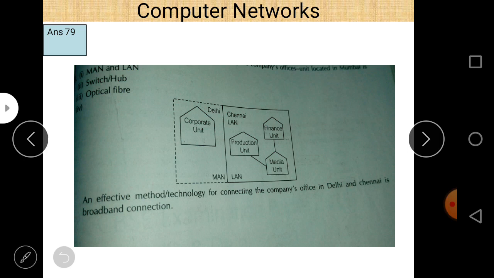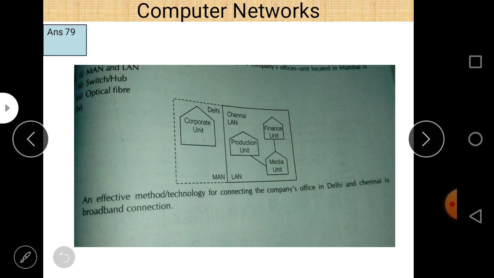Second thing, whenever there is a question regarding LAN, MAN, WAN, always keep one thing in your mind: up to 10 kilometers, we use LAN. In most cases up to 11 or 12 we can also write LAN, but for 10 kilometers without any hesitation you can write LAN as the answer.